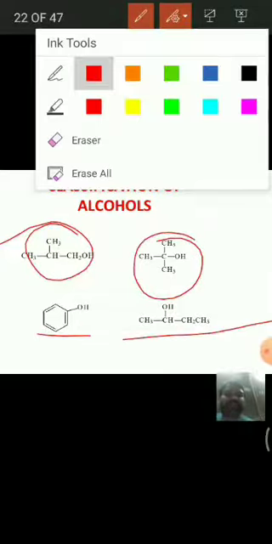That means the carbon is tertiary, hence this alcohol is known as a tertiary alcohol. And here in this, the OH group is attached to a carbon that is attached to 2 carbons, means it is secondary. This is also an OH group attached to a carbon which is attached to 2 alkyl groups, hence it is also secondary. It means this one is primary, tertiary and secondary. I think you have understood about this.